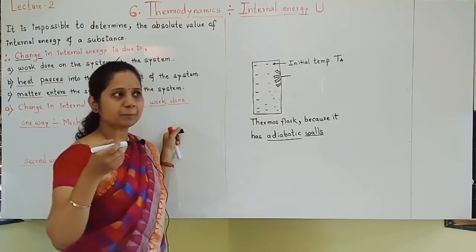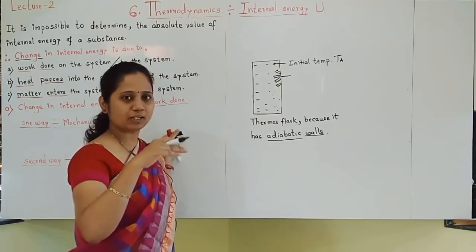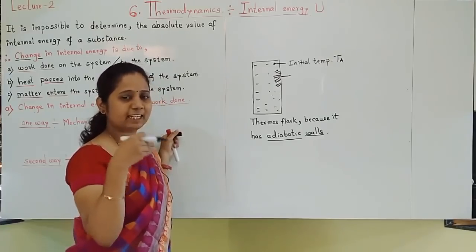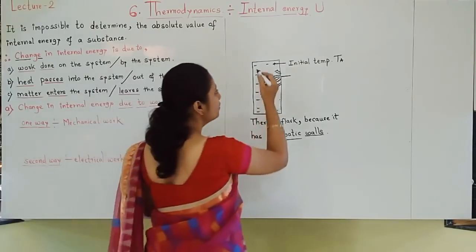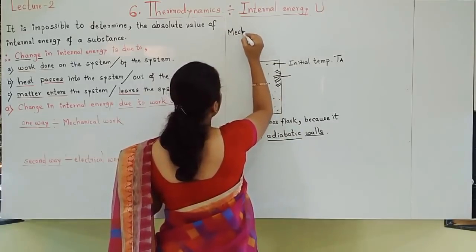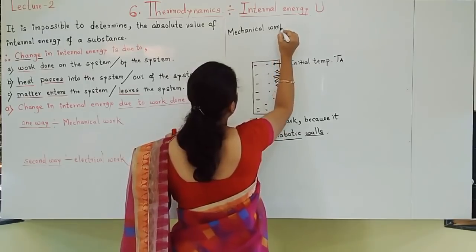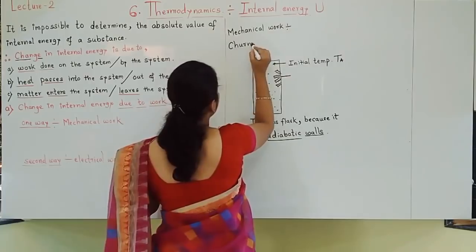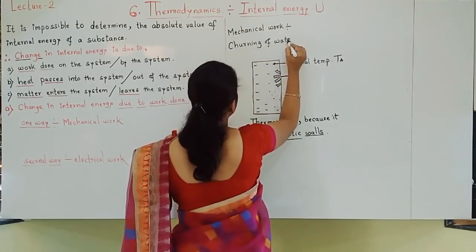Churning of water means waves are created, as the paddles strike the water so many times, that creates waves in the water. That is called churning of water. So which mechanical work are we doing? Here we are doing mechanical work. What is the mechanical work done? It is churning of water. Only understand now.